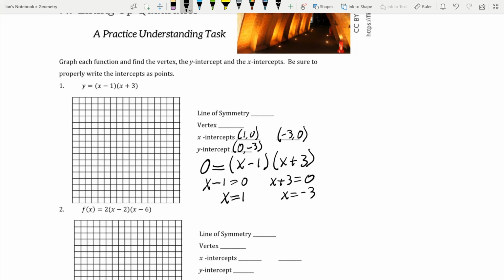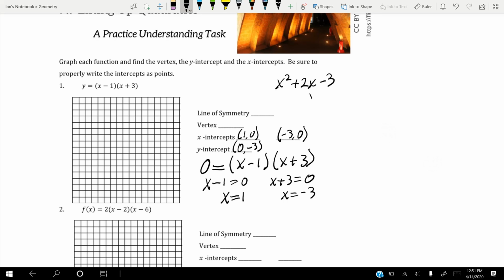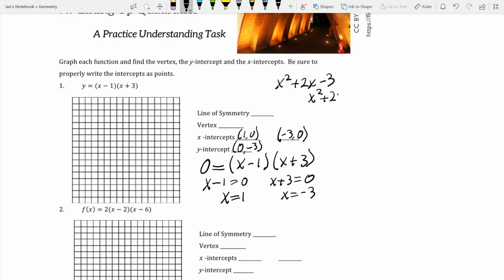Now the line of symmetry and the vertex, what we have to do there is we have to get this into vertex form. So what we're going to do is we're going to multiply this out and get it into standard form first. So we're going to get x squared plus 2x minus 3. And in this form, the standard form, it's a lot easier to see our y-intercept. Then we're going to need to move it to vertex form. So we have to go x squared plus 2x plus something minus 3 minus that something.